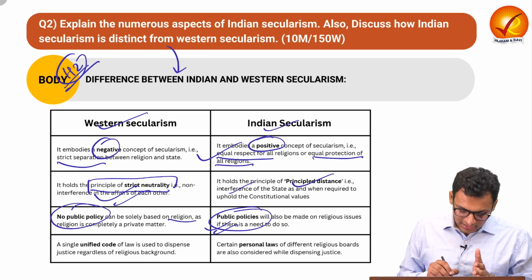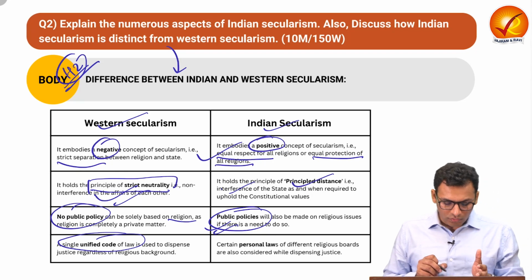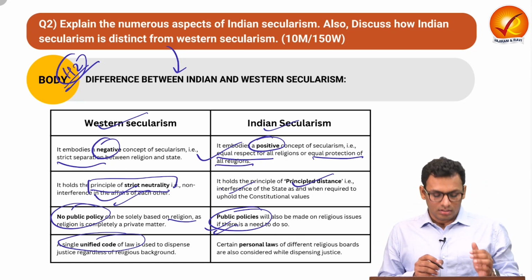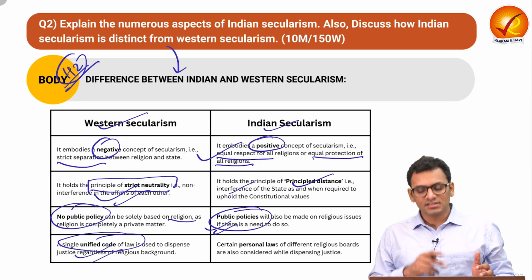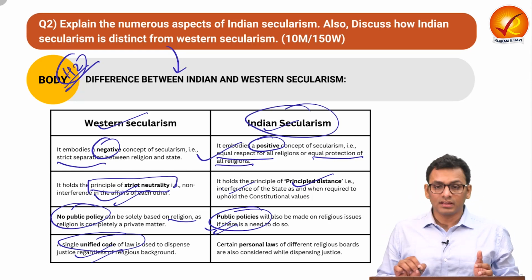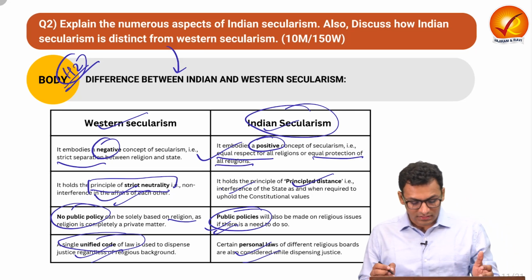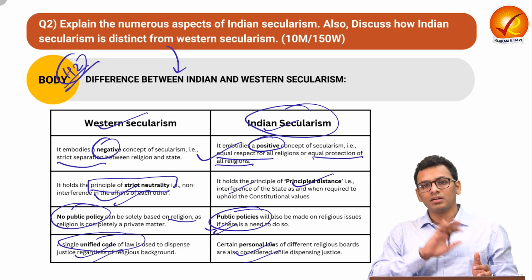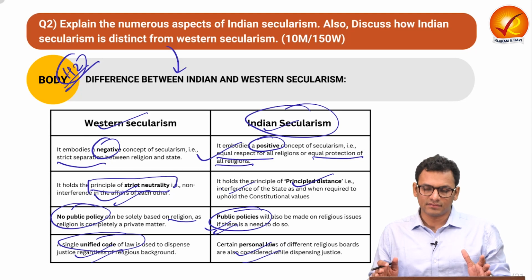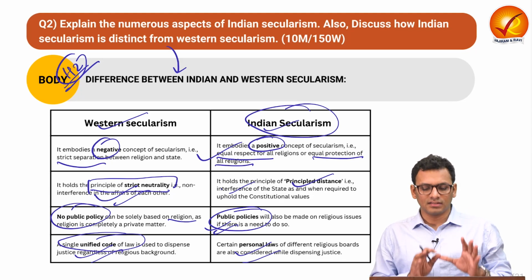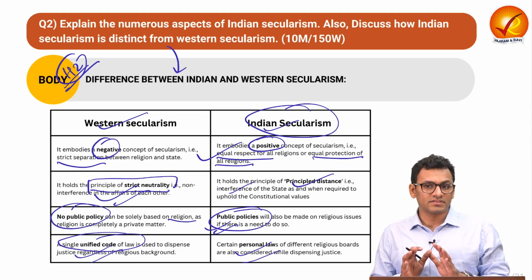We also understand that there is a single unified code of law for civil laws in Western nations. However, in India, secularism is a bit different, where we have personal laws for different religious bodies to ensure safeguarding of the cultural heritage that we have. So this is something you can write in the difference between India and Western forms of secularism.